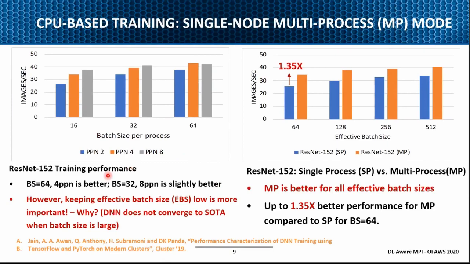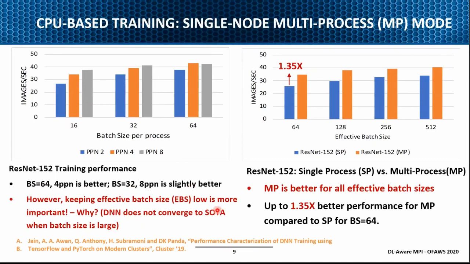So here we saw that when people are trying to run, let's say, ResNet 150, it depends on the batch sizes and how many processes per node you use. Many times the default is that people say, okay, I have 56 cores, I'll just run only one process with all 64 threads. That may not be good. So here we did a lot of in-depth analysis. If you see the batch sizes like 16, 32, and 64, we found that for a batch size of 64, 4 ppn is better, whereas for a batch size of 32, 8 ppn is slightly better.